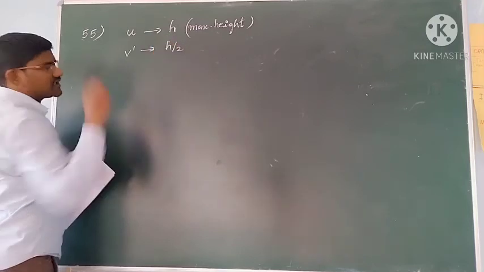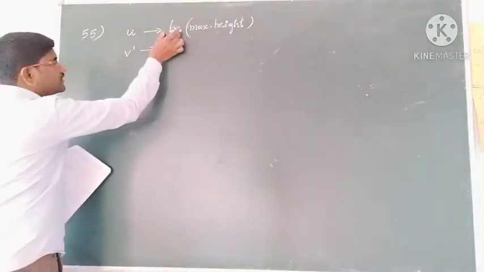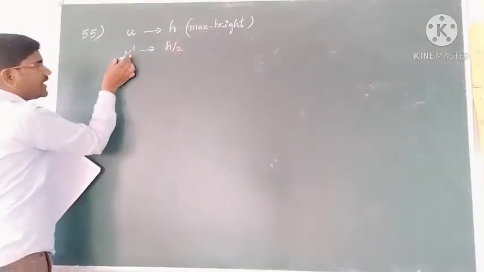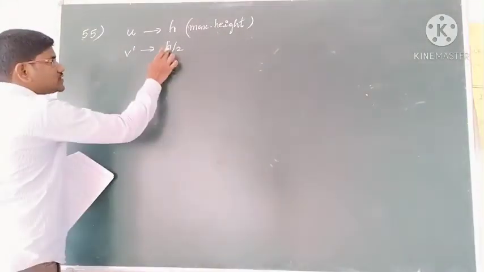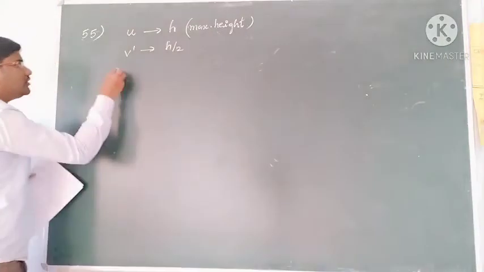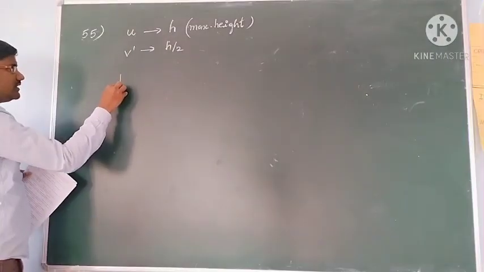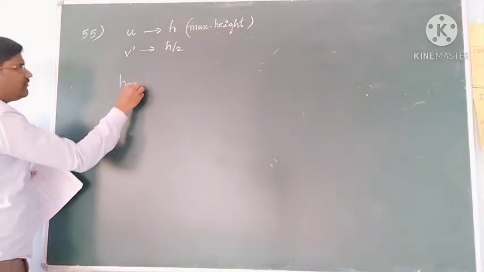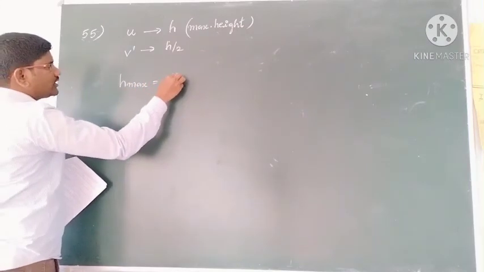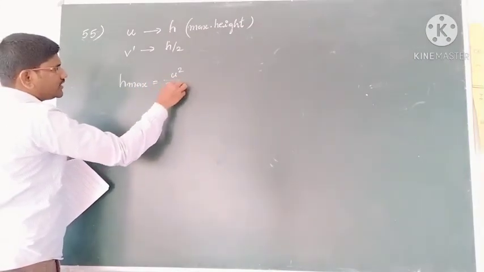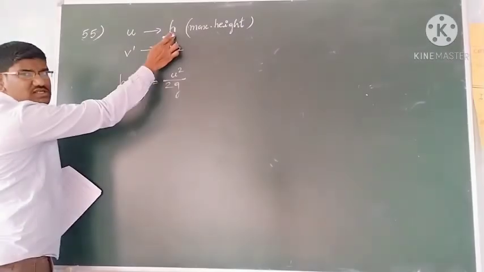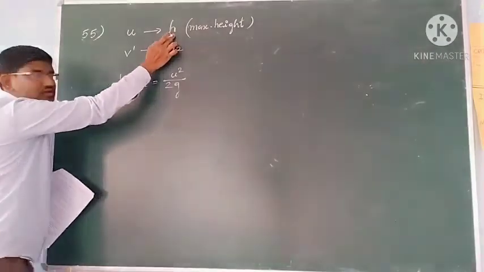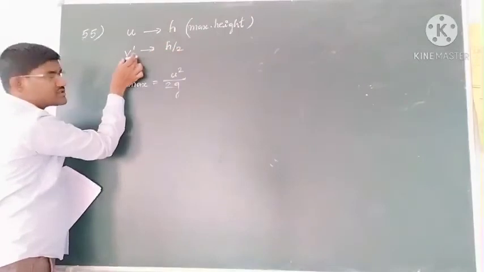So they are asking about h by 2. At this h, which is the maximum height, at h by 2 height, what is the velocity they are asking? And this is also half of the maximum height, and we know the formula for maximum height. What is that, students? u square by 2g. With this initial velocity u it can reach h height. So at half of the maximum height, what is the velocity they are asking?